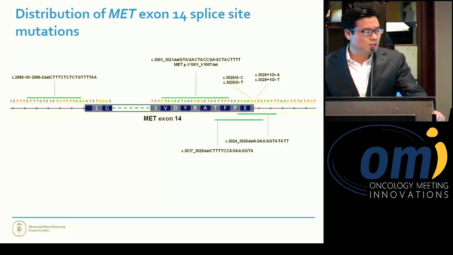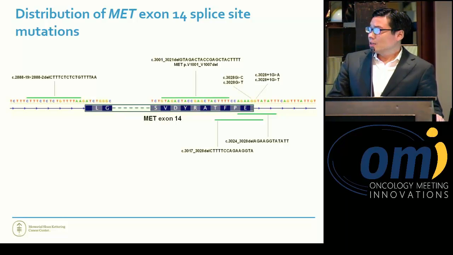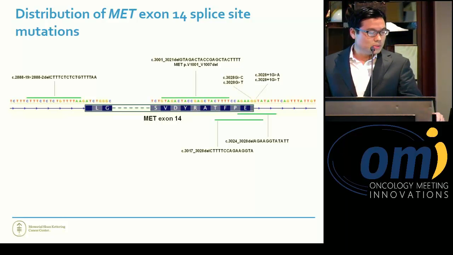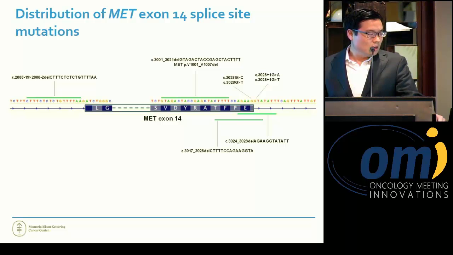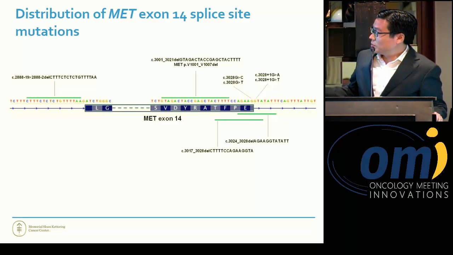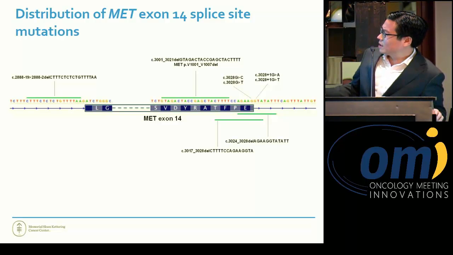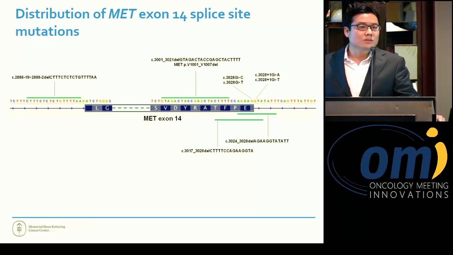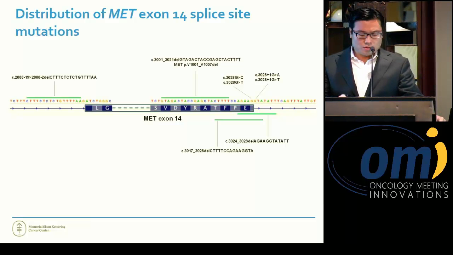This is a graphical presentation of the location of some of these events that we see, which range from simple missense mutations in the intronic donor and acceptor site sequences or deletions of these areas as well. Importantly, we have cases also that delete or mutate Y1003, which is the key tyrosine residue that binds to CBL. So this also we have shown leads to efficacy in terms of targeting with crizotinib.